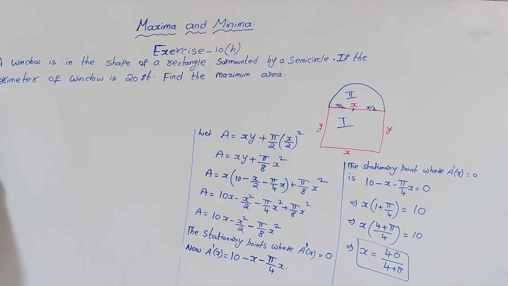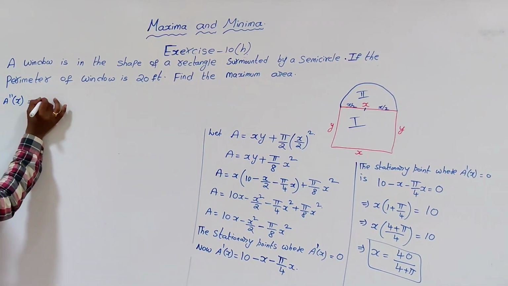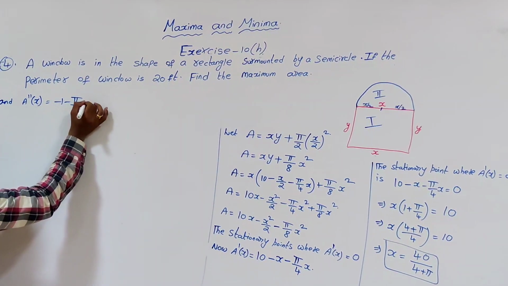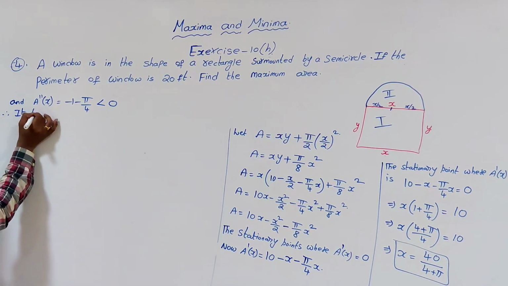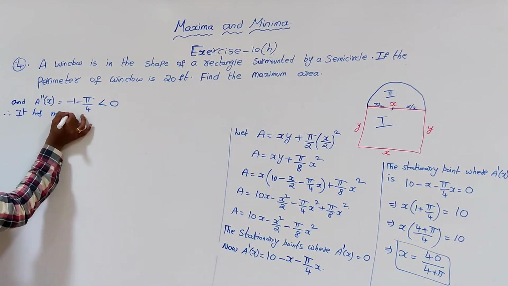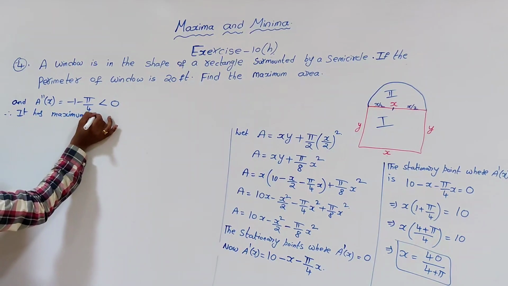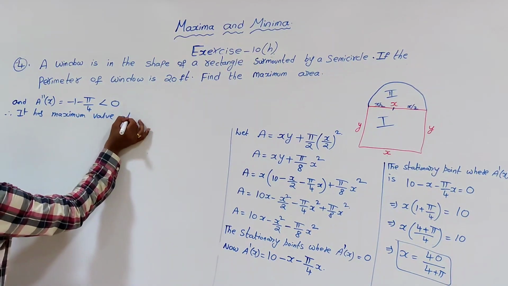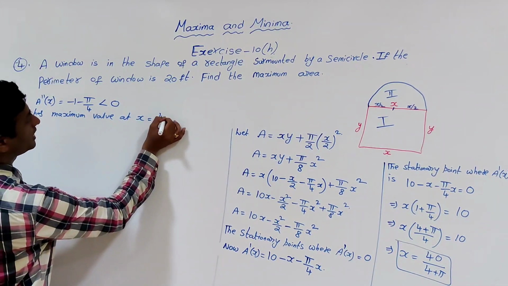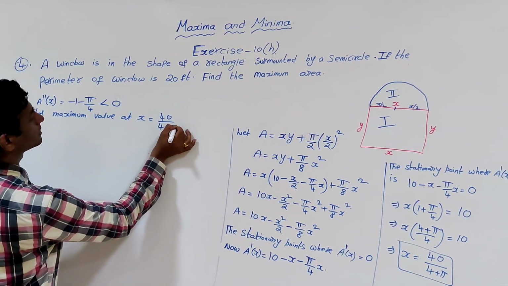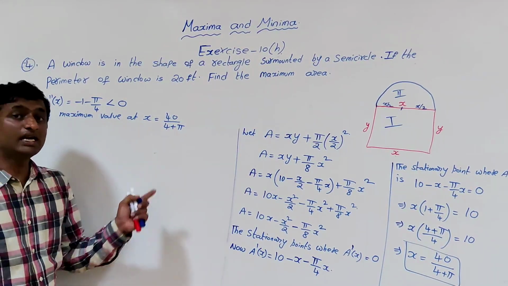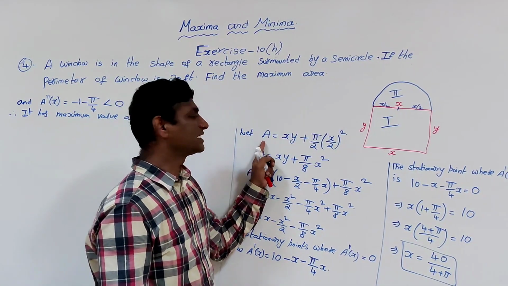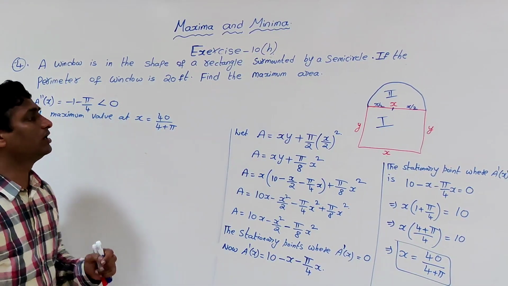Since A double dash of x will be minus 1 minus 5 by 4, which is a negative sign. Therefore, it has a maximum value at x equal to 40 by 4 plus pi. We have to find out what the value is. That value gives the maximum area or maximum value.